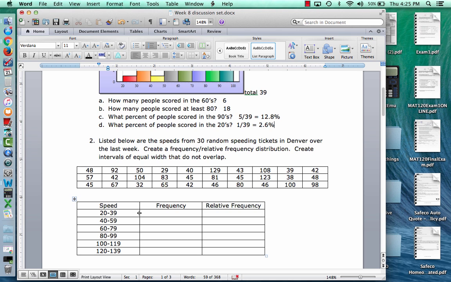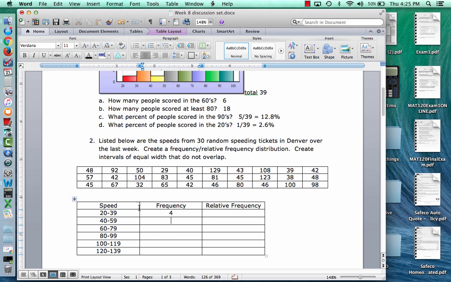Once you set up your intervals, as long as they are equal width and do not overlap, you start counting out the frequencies. So, for instance, for 20 to 39, I would need to count how many. Frequency just means a count of how many. So how many speeds are between 20 and 39? If I scan through this, there's 1, 2, 3, 4. There are 4.